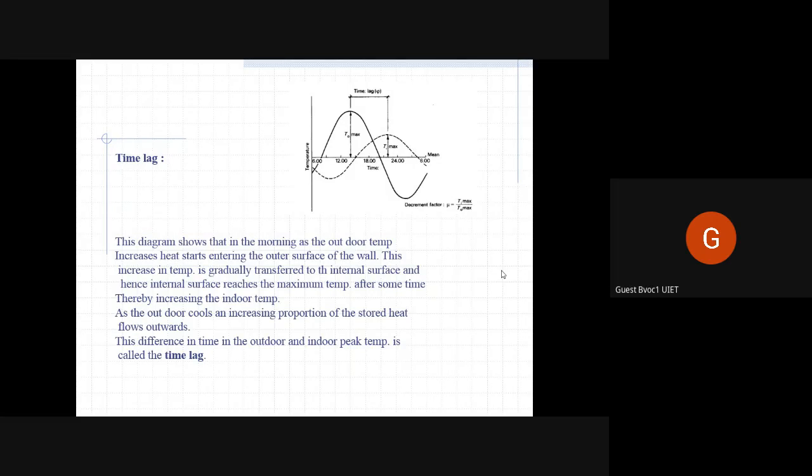So the difference between time or occurrence of two related things, two different things in time, is called a time lag.